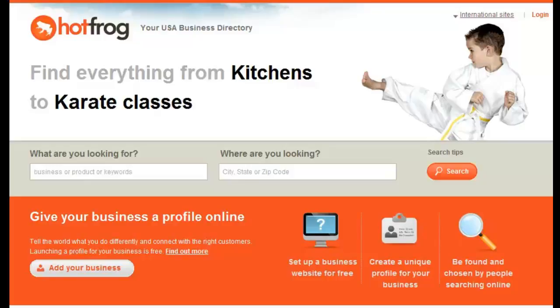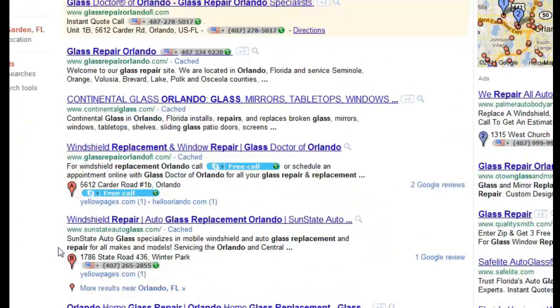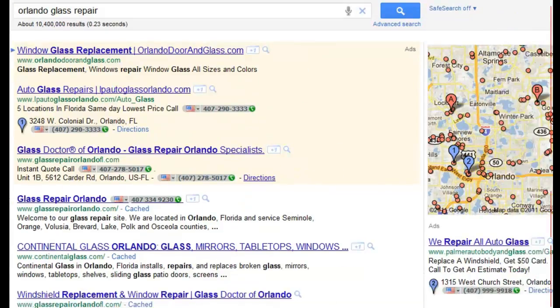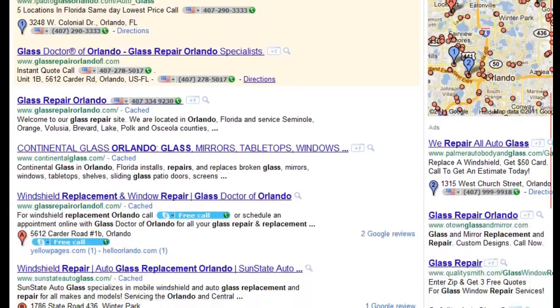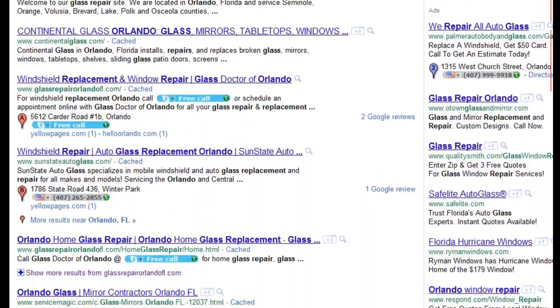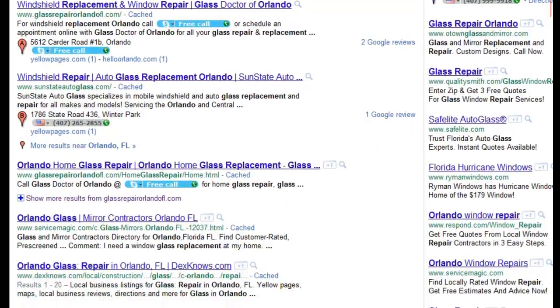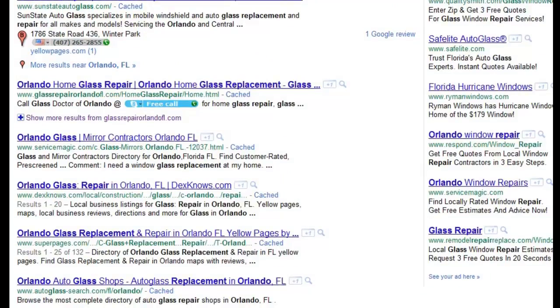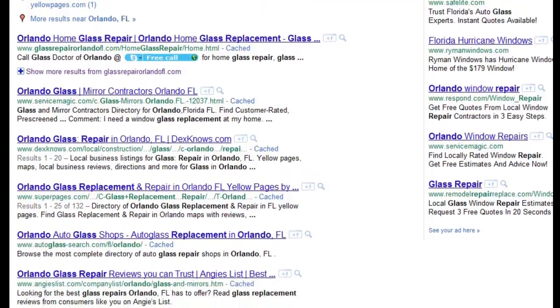But again, basically go in and reverse engineer the search engines, as I was showing you a little bit earlier, to find out which ones for your specific category. And that's going to help you to make that decision. So if you look at the website and you say, okay, my keyword is Orlando glass repair. If you look at that a little bit closer, you'll be able to identify the companies that are actually aggregate companies. We mentioned Service Magic, we mentioned Dexnos, Super Pages. So if they're showing up in the top results, you want to figure out how to get in there too.